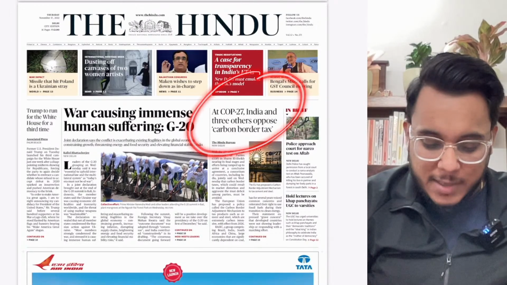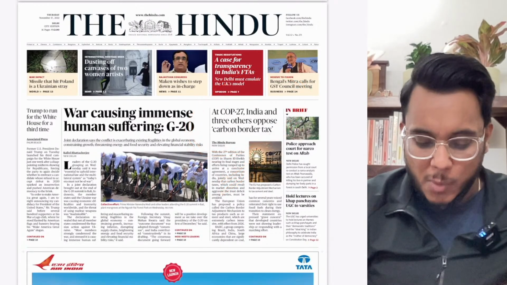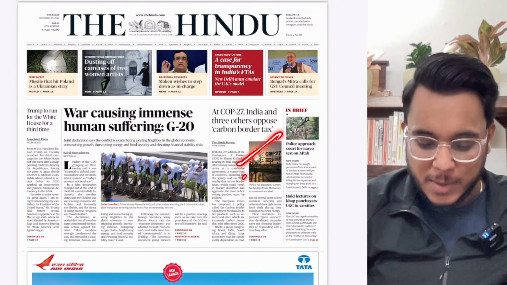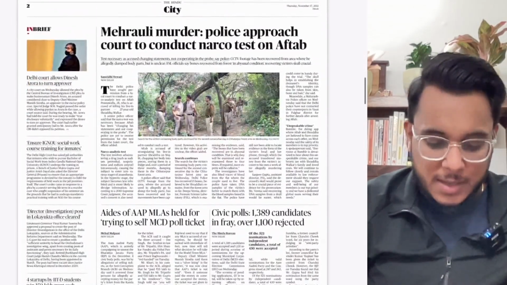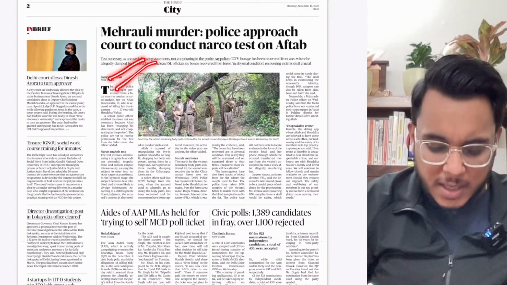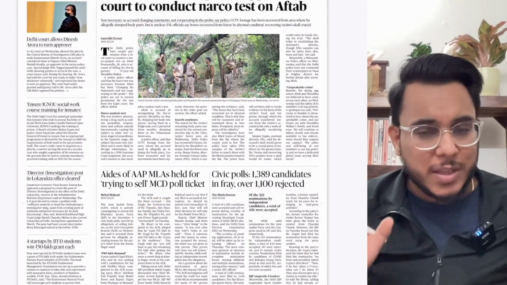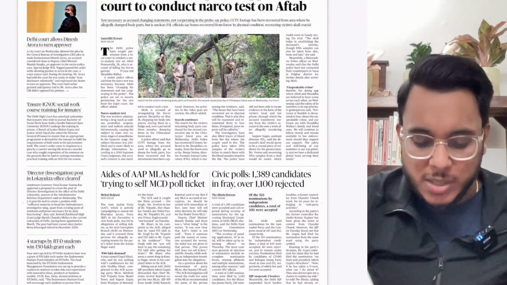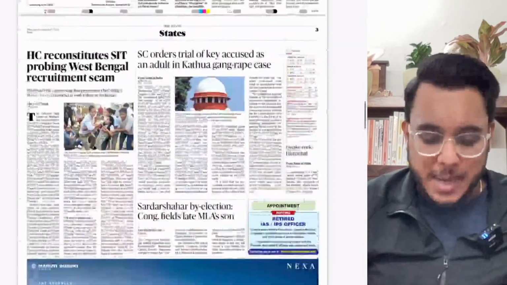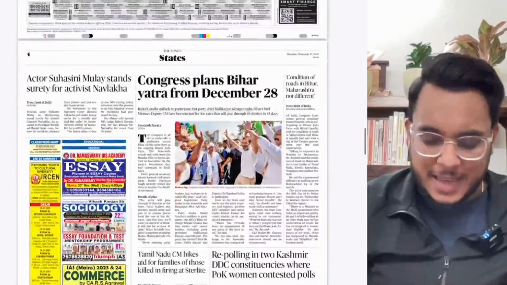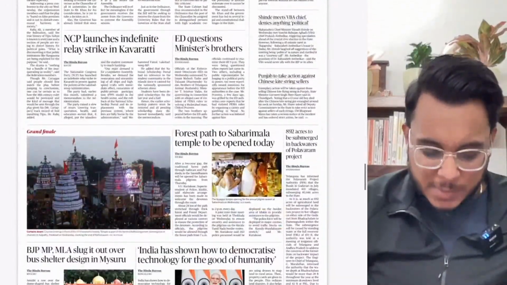At COP27, India and three others oppose the carbon border tax. We'll see what this particular article is talking about. Then, further in the city section, Mehrauli murder, AAP MLAs held for trying to sell MCD poll tickets. So regional politics and crime-related news is not important for the examination, so no need to go there. And then there are advertisements, etc.